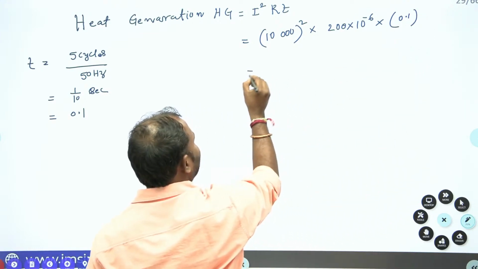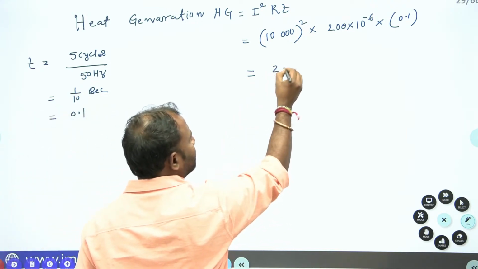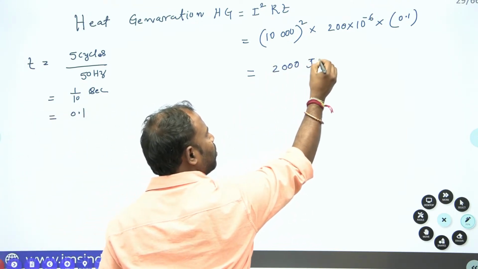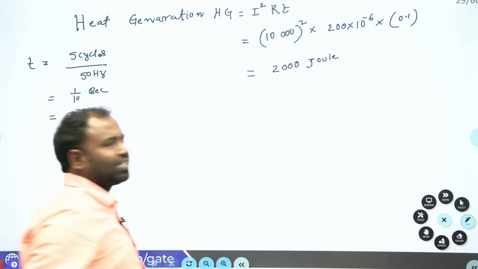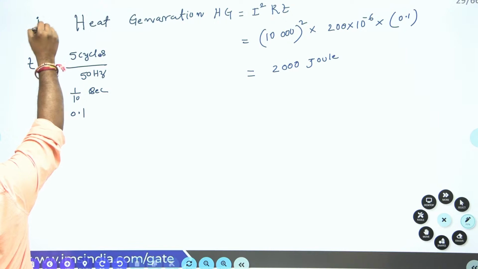Now heat generation is equal to, you are going to get 2000 joules. Yes guys, clear everybody? Heat generation we have found. This is the first question, right?